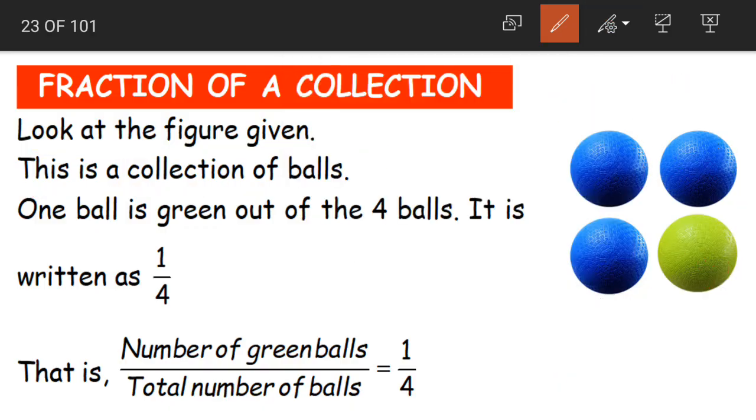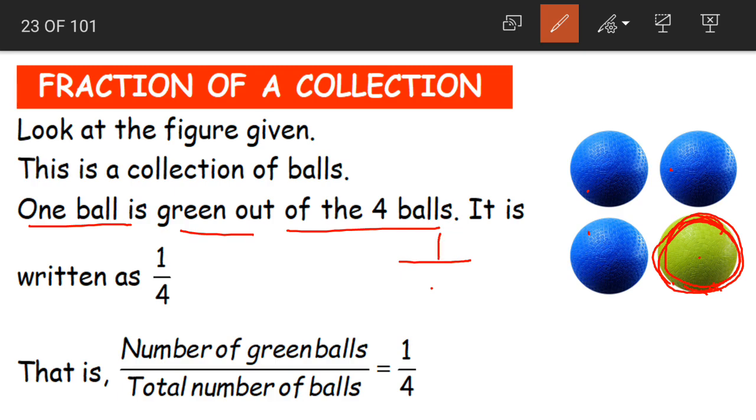Now what are we observing here? One ball is green out of the 4 balls. Here we are having 4 balls, and out of them only one ball is green. Now how will you write the fraction for this one ball children? Do you remember how we learned to write the fraction? The number of shaded parts divided by the total number of parts. Here there are no shaded parts, this is the different part. So how many different or green balls are we having? 1. So that becomes our numerator. What does it become, children? Numerator. Yes, we learnt yesterday.